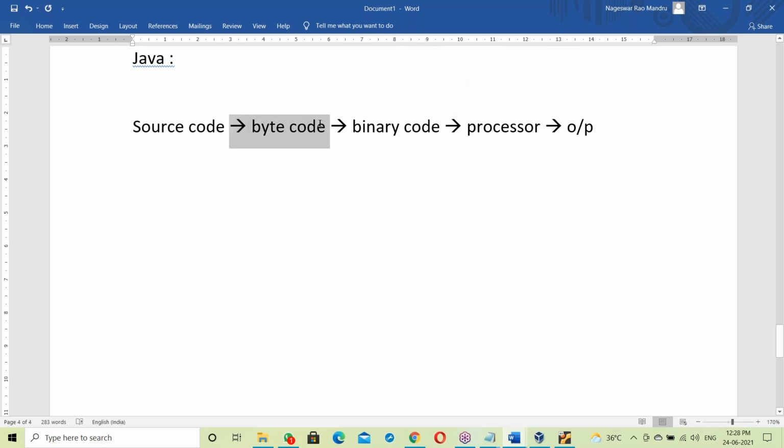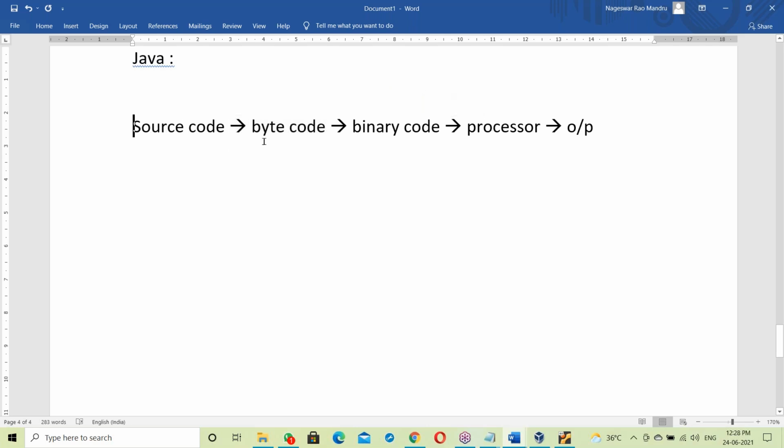So why was bytecode introduced in Java? To make Java a platform-independent language. What is bytecode? We'll discuss that next. Wait, I'll explain it very clearly.